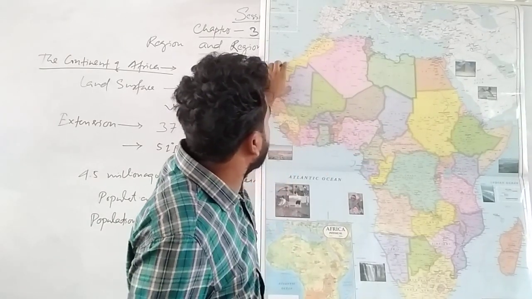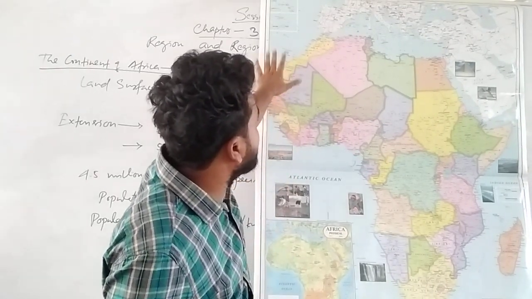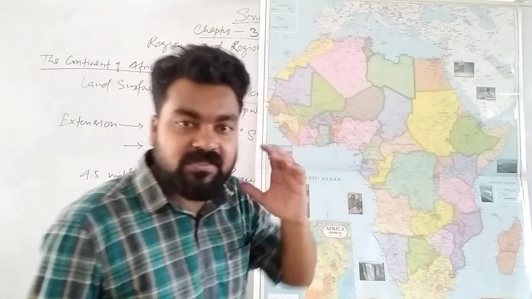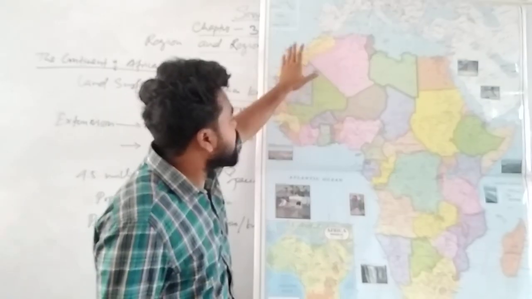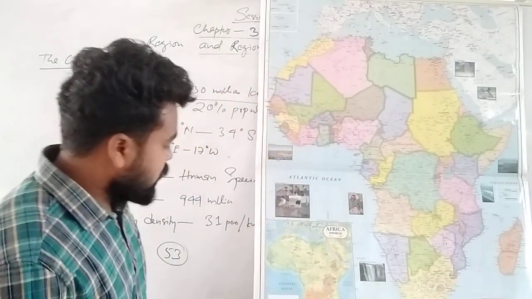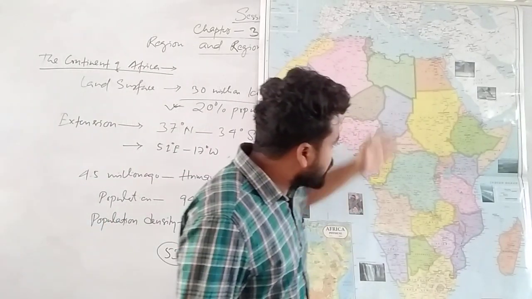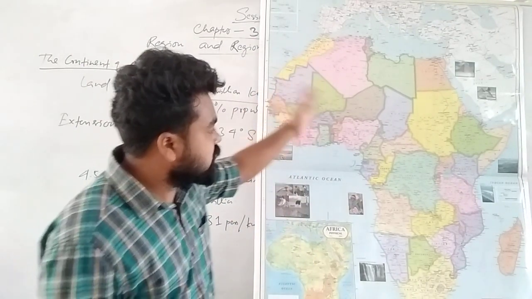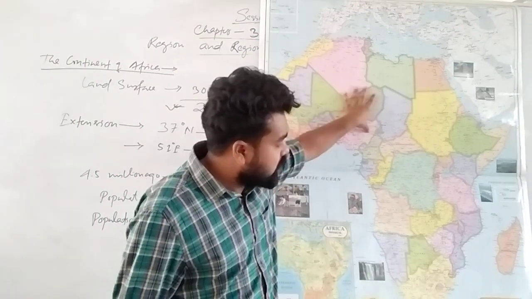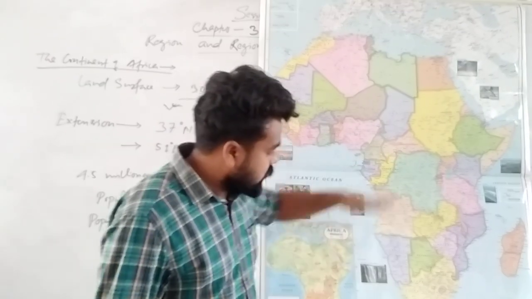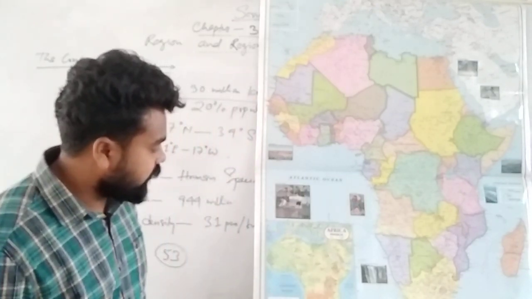These are the Canary Islands, near the Strait of Gibraltar. I told you about Gibraltar. What is the meaning of strait? Strait means a narrow passage of water connecting two water bodies, that is connecting the North Atlantic to the Mediterranean Sea. So I think there is nothing more to see about Africa, because when we discuss physical conditions, that means just countries, deserts, some mountains, and the water bodies surrounding Africa.